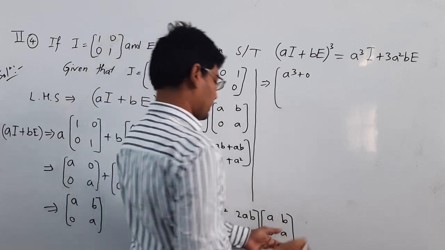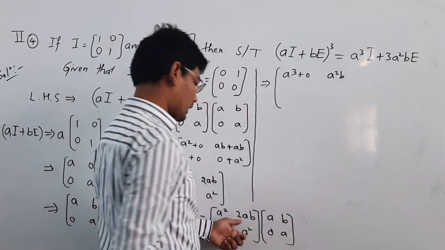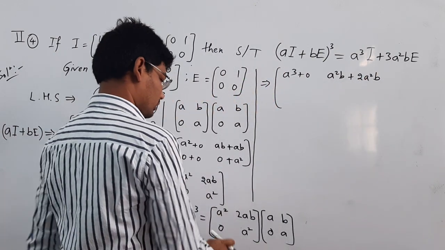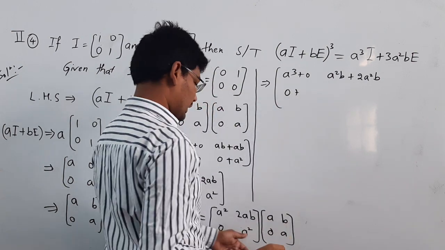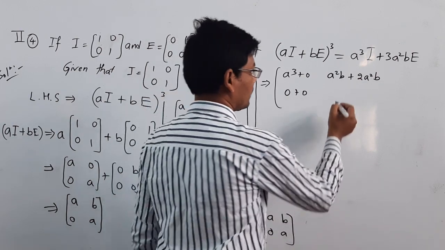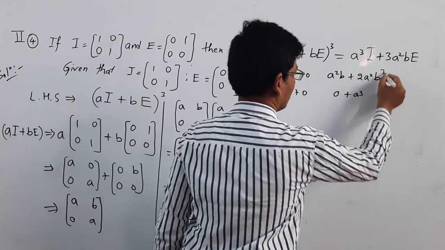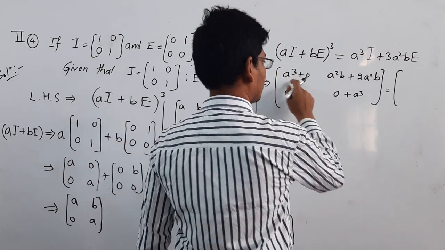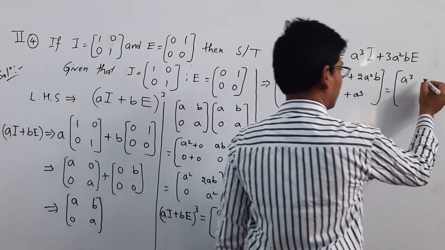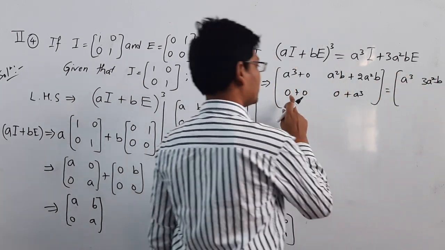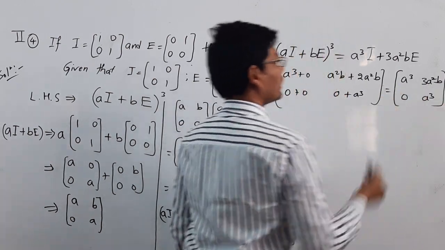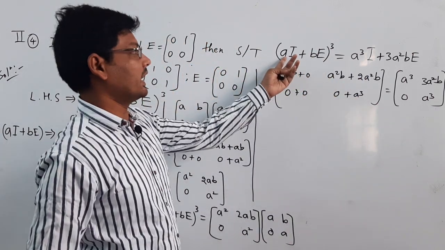Next a square into b is a square b plus 2ab into a is 2a square b. Next 0 into a is 0 plus a square into 0 is 0, and a square into a is a cube. The output for this one is a cube; next a square b plus 2a square b is completely 3a square b, and 0, and a cube. This is the cube of this aI plus bE.